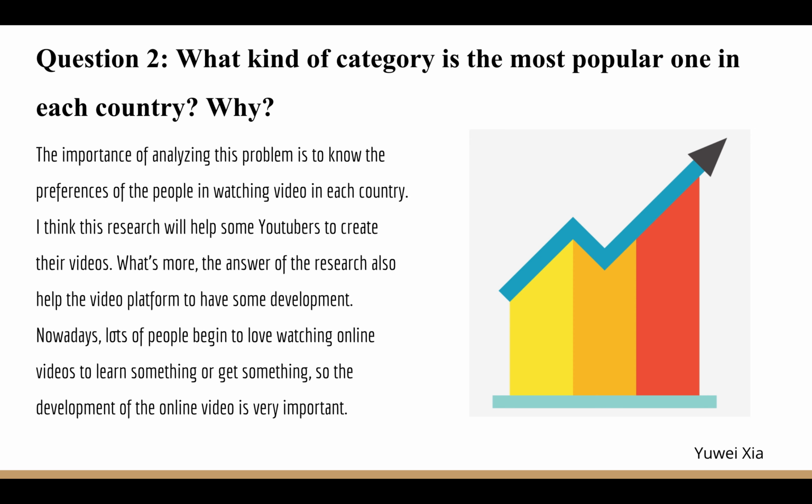The second question of this research is what kind of category is the most popular one in each country and why. I think the importance of analyzing this problem is to know the preference of the people in watching video in each country. I think some YouTubers and website creators can benefit from this research, because YouTubers can modify their videos to get more views and website creators can develop their platform, because lots of people begin to love watching online videos, so the development of online video is very important.